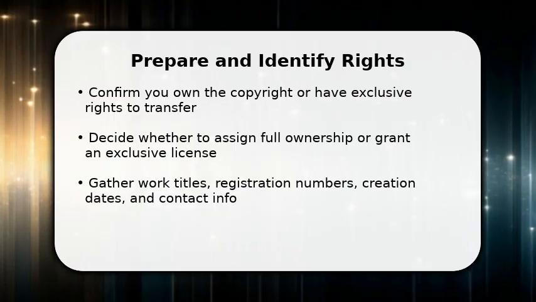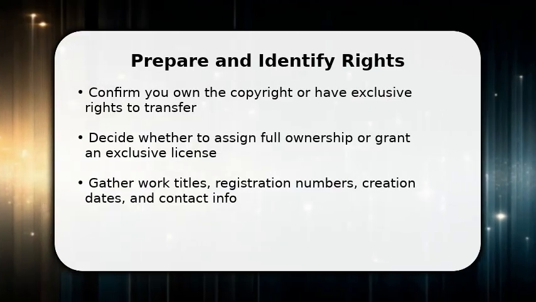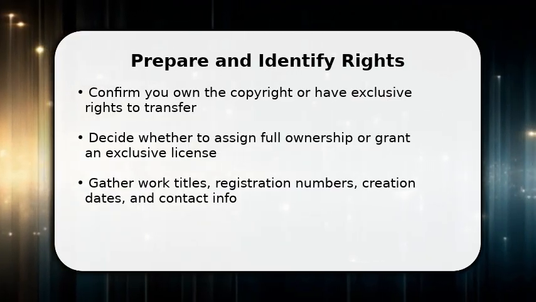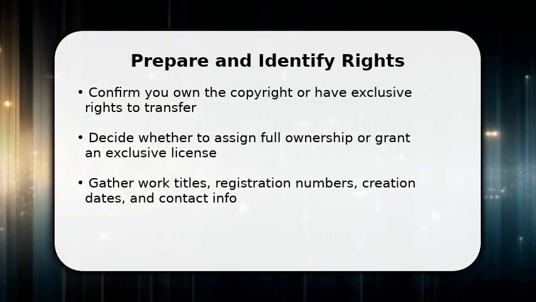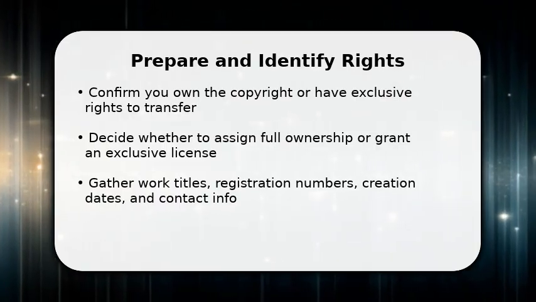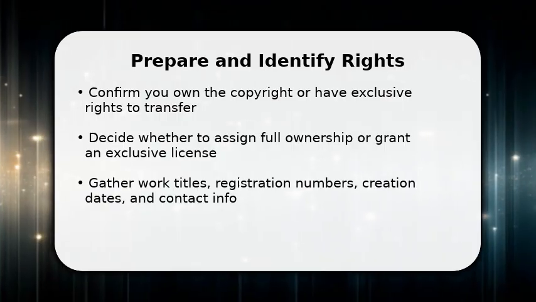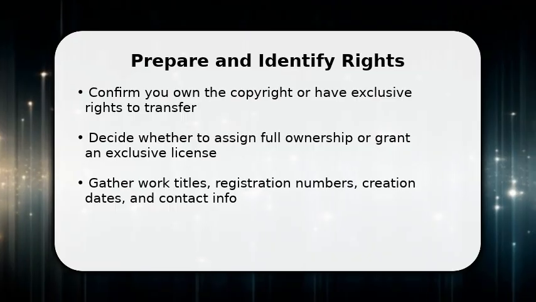Enjoy the video. You start by proving ownership and deciding what you'll transfer. This matters because an assignment changes who can enforce rights. Once you confirm ownership, list each work with title, creation date, and registration number if available. Then choose assignment versus exclusive license. An assignment transfers ownership, while a license grants specific uses.